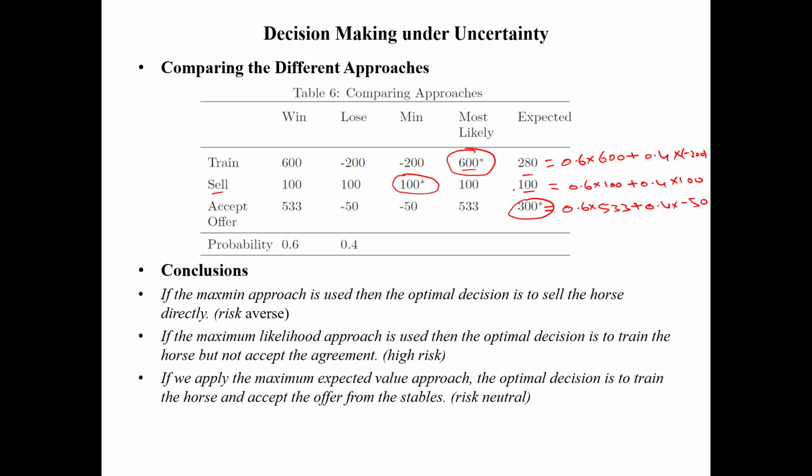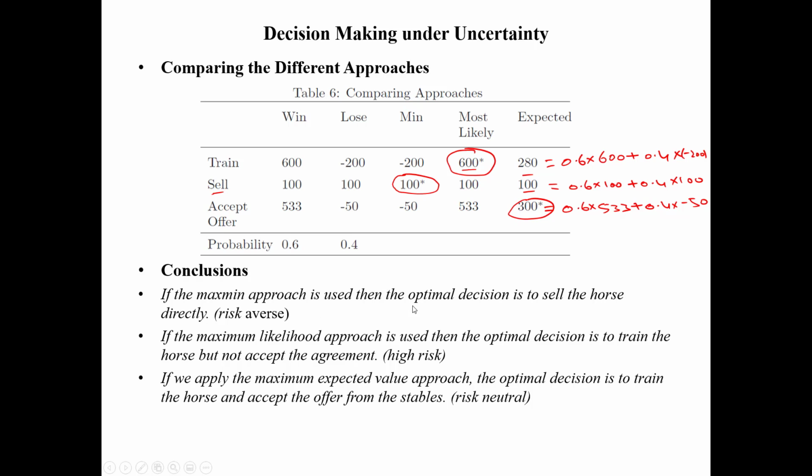Now you need to choose the maximum one from these. If you train, there is too much risk, minus 200 and minus 100 for the horse price, though still something is coming into your pocket, 280, but there is some risk. Selling is 100, where you are not going into training. And if you accept the offer, it is 300. So in this scenario, we need to accept this one because there is not too much risk involved and the payoff is very high.